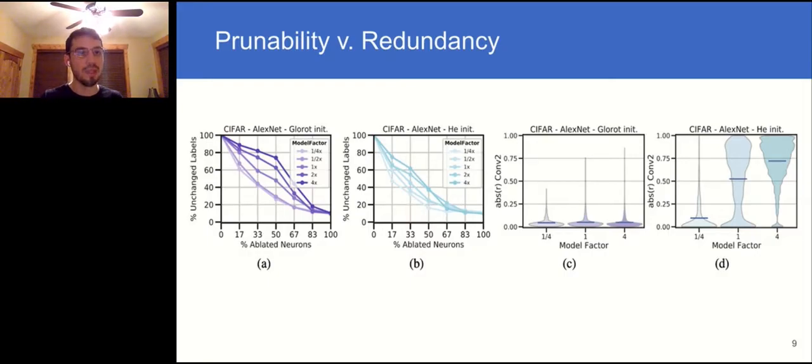Overall, what we're seeing is that real networks develop prunable and redundant units, and they do so to different extents. We're also starting to see a few clues of things involved in the development of prunability and redundancy, namely initialization variance. Next, we're going to delve into how these units emerge in a variety of networks, and ultimately, we're going to show that wider networks very, very consistently have greater proportions of frivolous units.